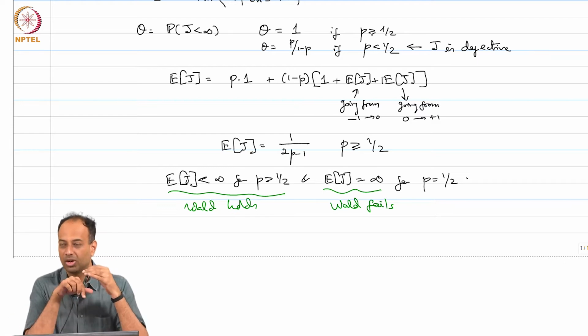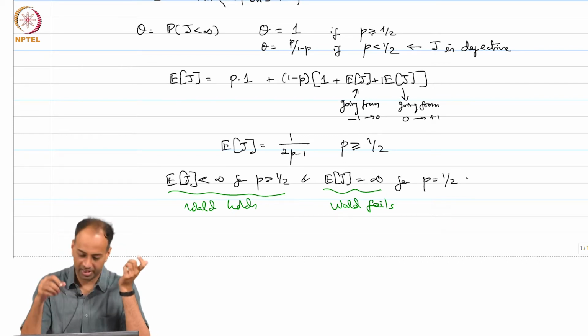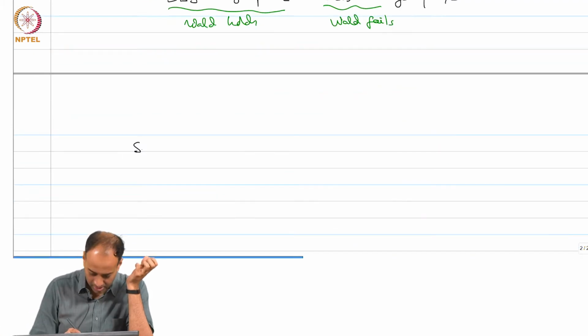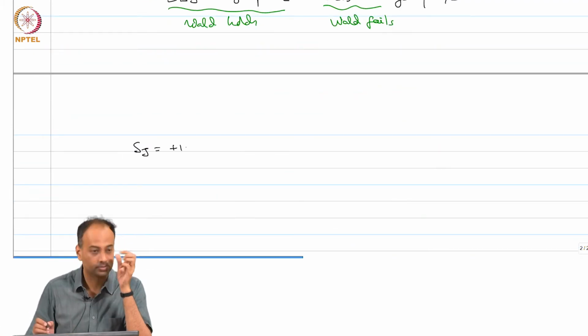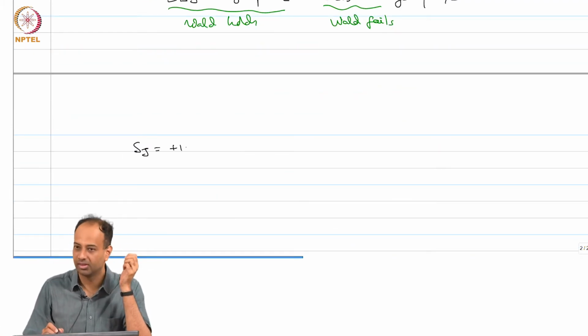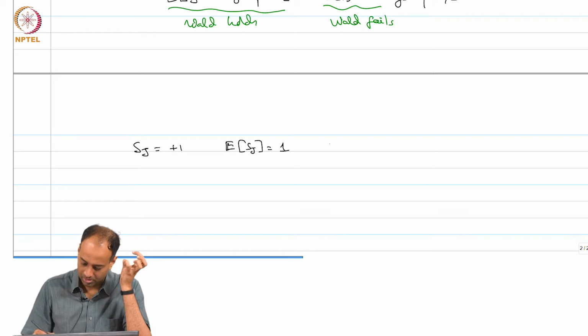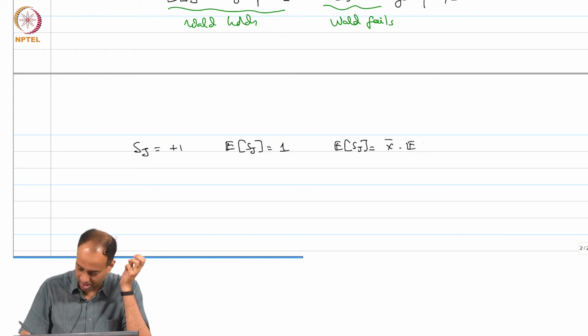Why? Wald's equality demands that the expectation of j be finite. In fact, you can check, right, what is Sj? If you look at it, Sj is always +1, right. So, expected Sj is what, 1. So, the question is Wald says expected Sj is equal to x bar times expected j.